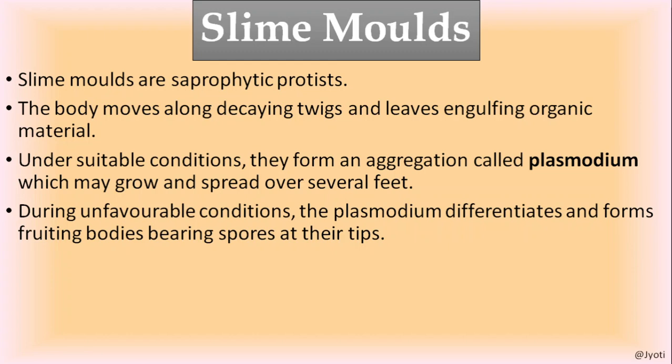Now what is the advantage of this plasmodium? During unfavorable condition, the plasmodium differentiates and forms fruiting bodies bearing spores at their tips. That means the plasmodium develops into the asexual reproducing bodies.